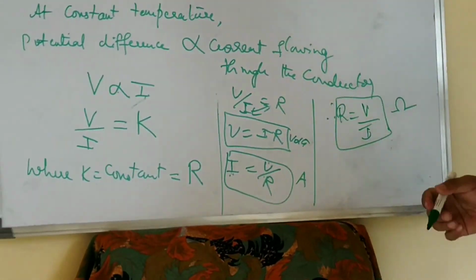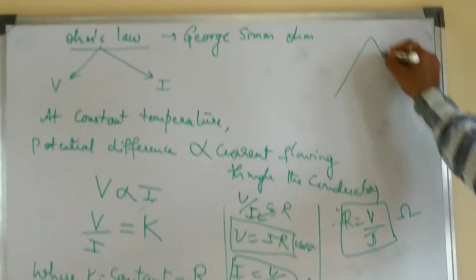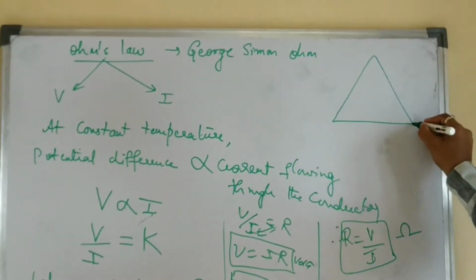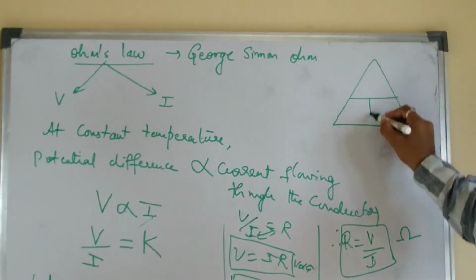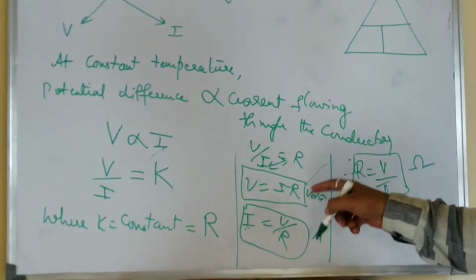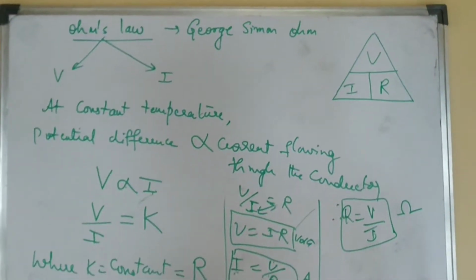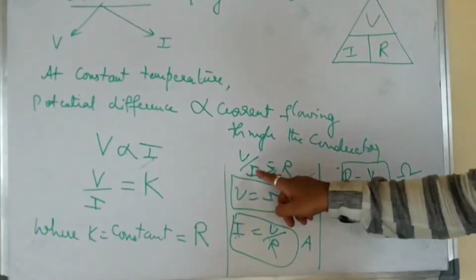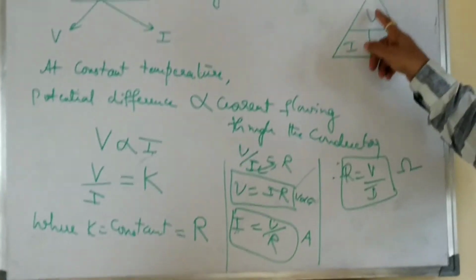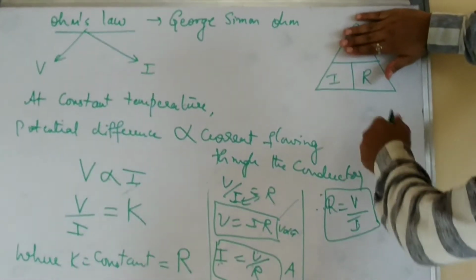Now I'll tell you one simple trick in order to remember this formula. Just draw a triangle like this. Now see here, mark like this, 3 divisions. Write this first formula, that is V is equal to I into R. V, I, R you write. Now see how. V is equal to what? I into R, right? Now in order to obtain the formula for V, close this V.